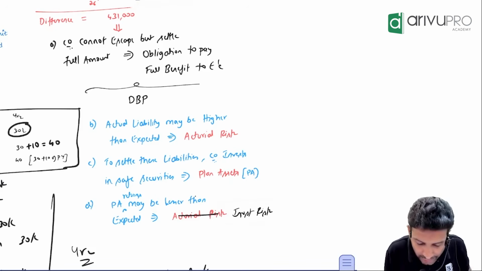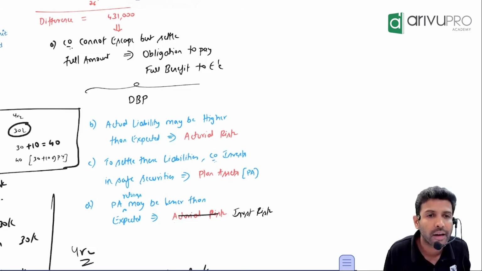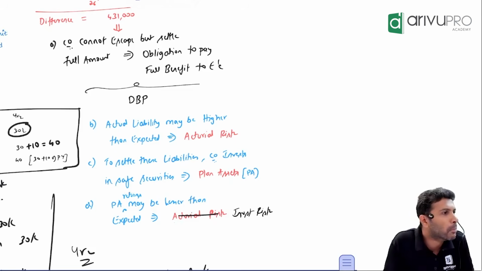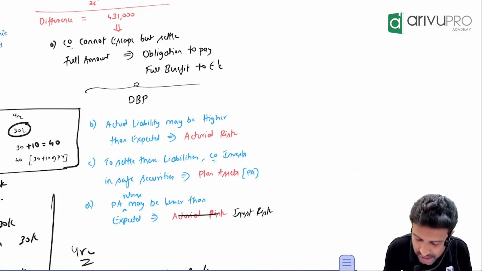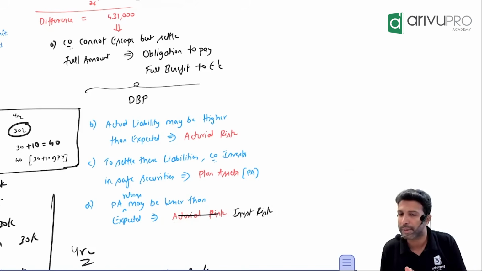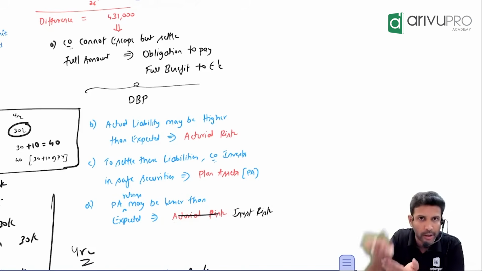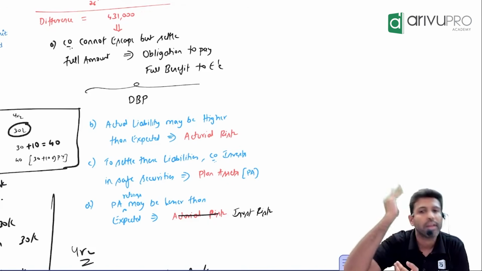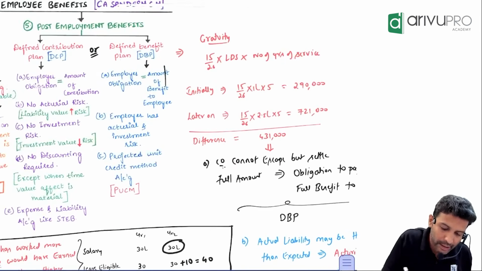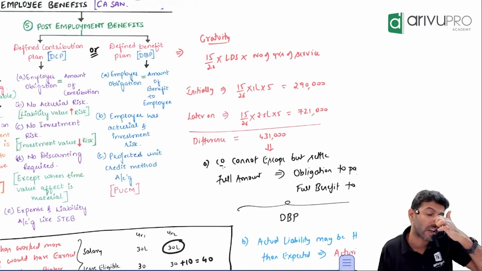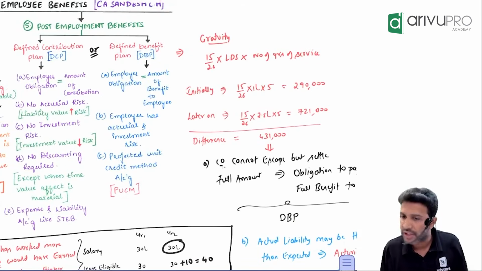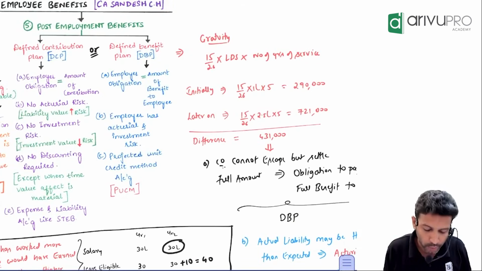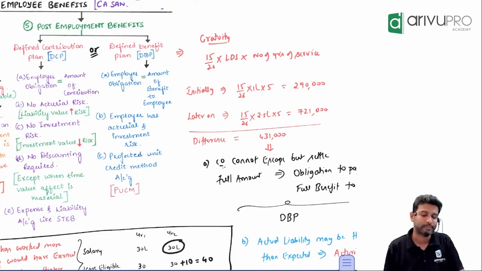The risk that the actual return may be lower than expected. We are expecting more, but we got less. Such a risk, we call it investment risk. If you are making an investment, obviously you will have investment risk. So in a DBP plan, you will have an actuarial risk as well as an investment risk. Both are available. And we follow an accounting called PUCF.